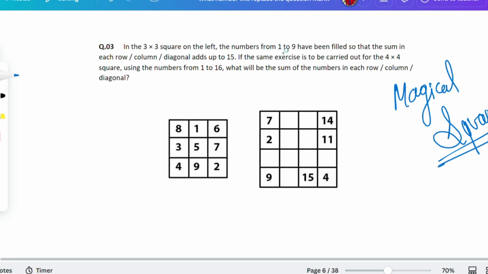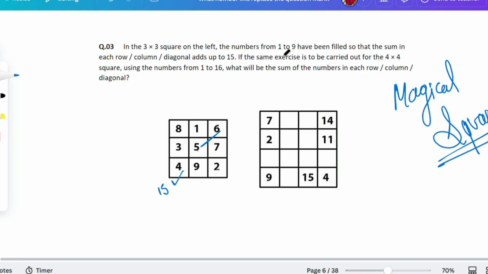What the question is saying is, in the 3 into 3 square on the left, the numbers from 1 to 9 have been filled so that the sum of each row, column and diagonal adds up to 15. Let's see. 6 plus 5 is equal to 11. 11 plus 4 is equal to 15. Yeah. 8 plus 3 is equal to 11. 11 plus 4 is equal to 15.